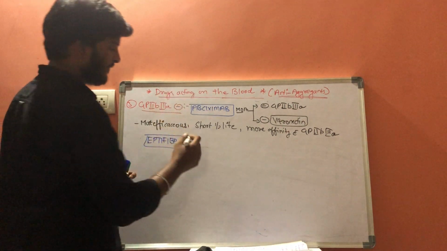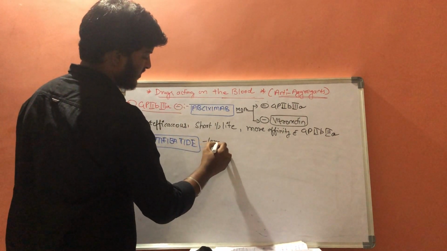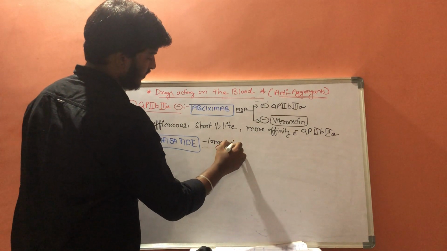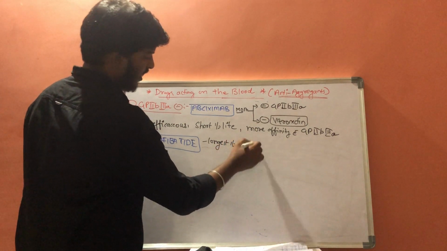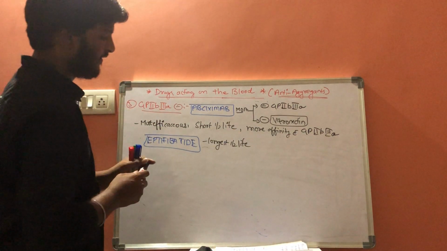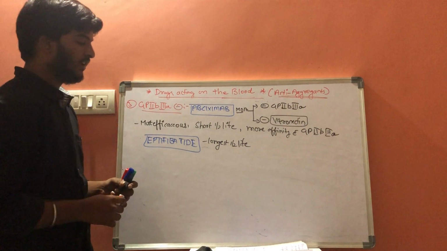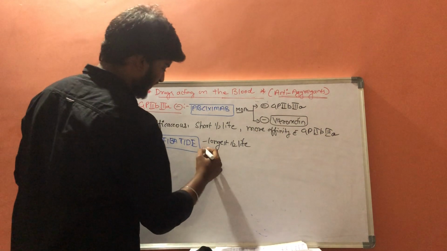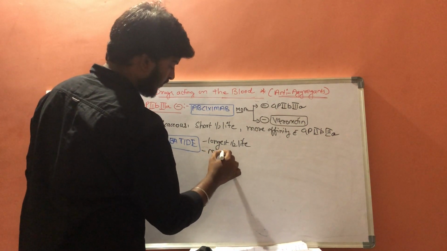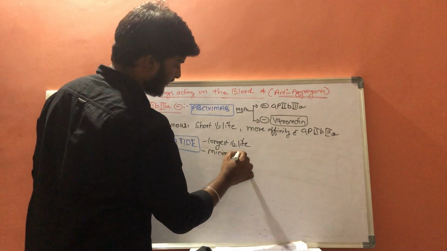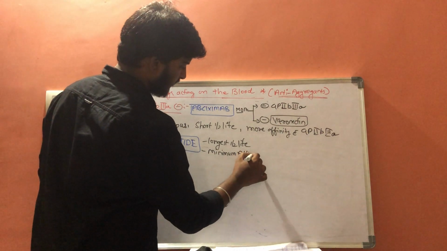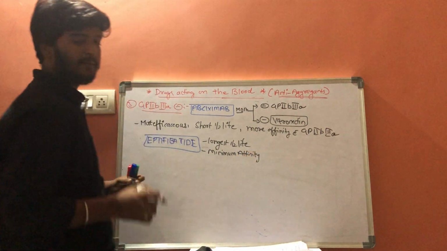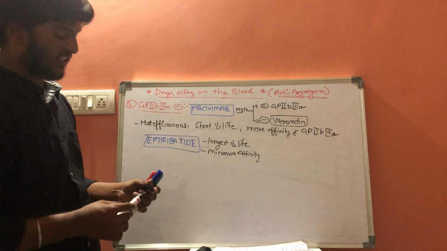The mechanism of action is the same. It has the longest half-life, while it has the minimum affinity with the glycoprotein 2B3A receptor.